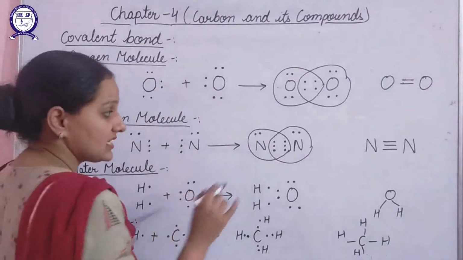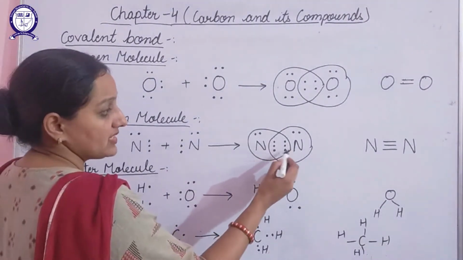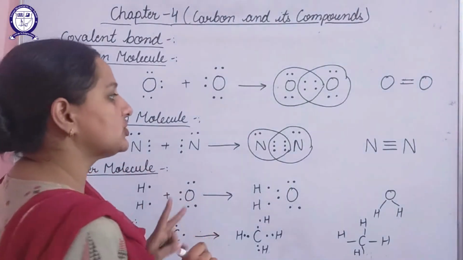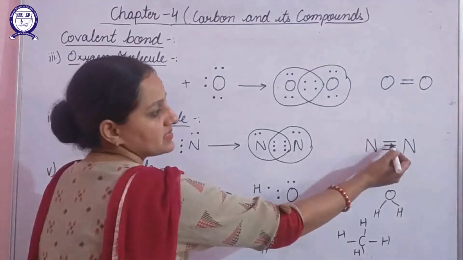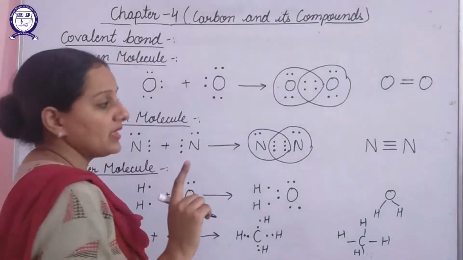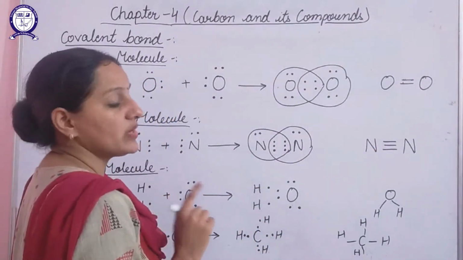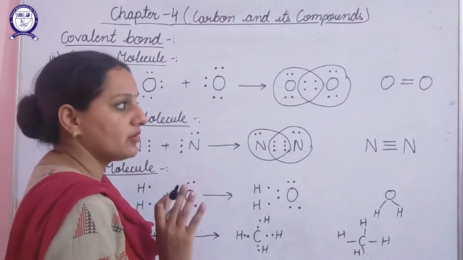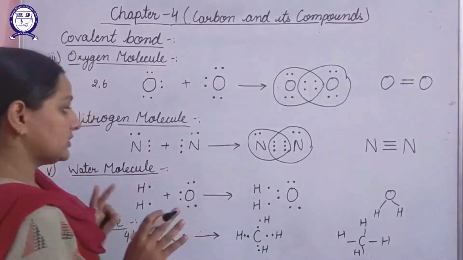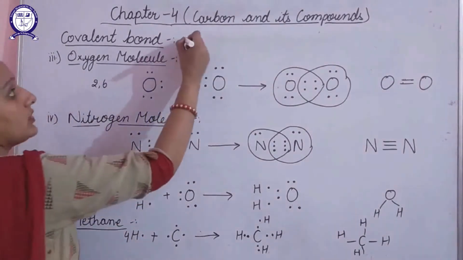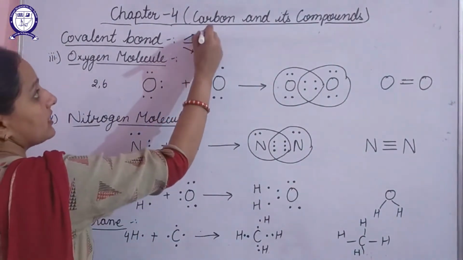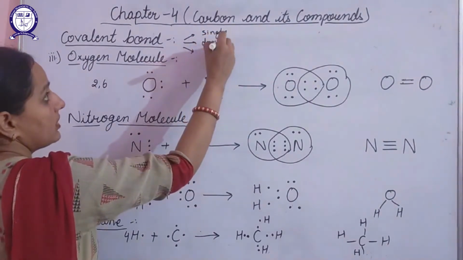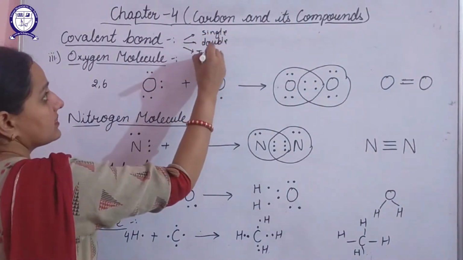Now they are stable. But in this way, they are sharing 3 pairs of electrons. Whenever two atoms share 3 pairs of electrons, that is represented by a special kind of bond known as a triple covalent bond, or simply we can call it a triple bond. So till now we have studied that covalent bonds can be of 3 types. One is single bond, second is double bond, third one is triple bond.